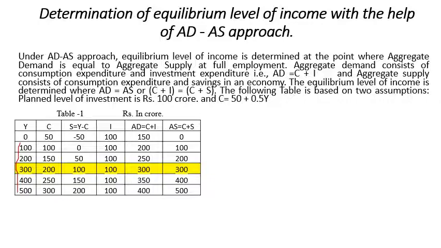Consumption: since autonomous consumption is at zero level of income, it is 50, and every time with a marginal propensity to consume of 0.5, consumption increases by 50 each time. So 100, 150, 200, 250, 300.